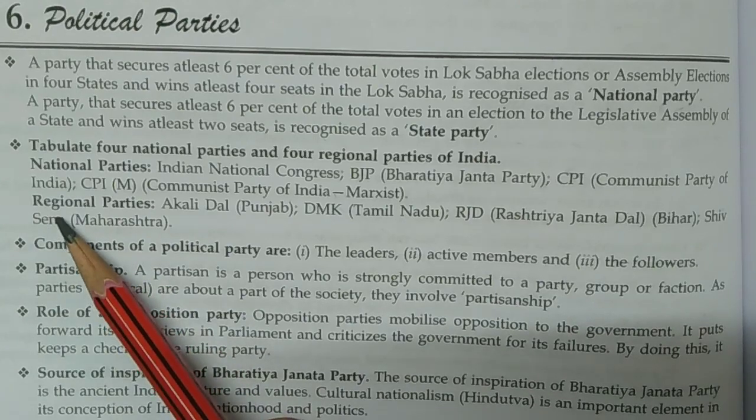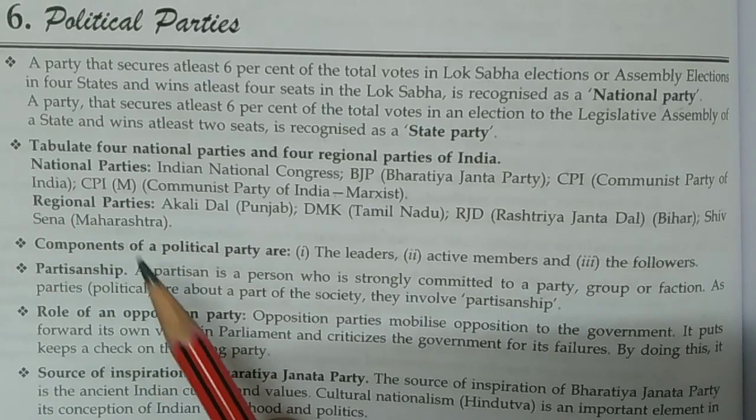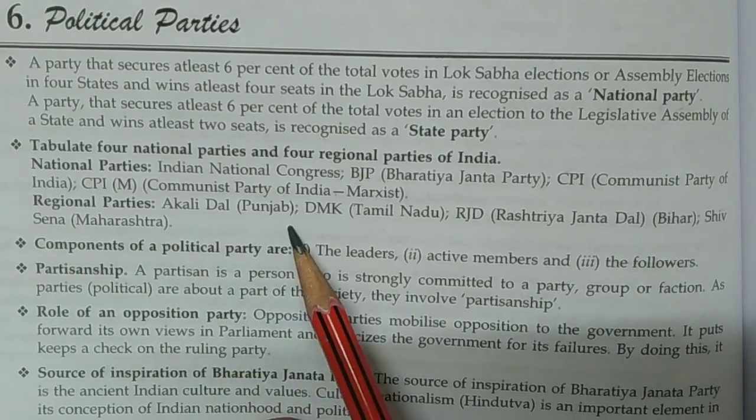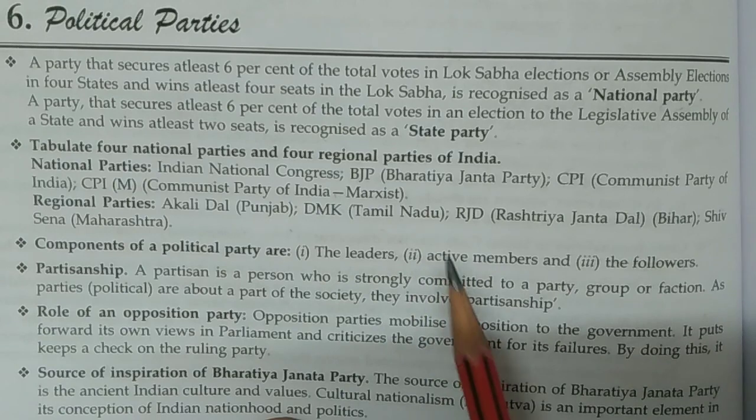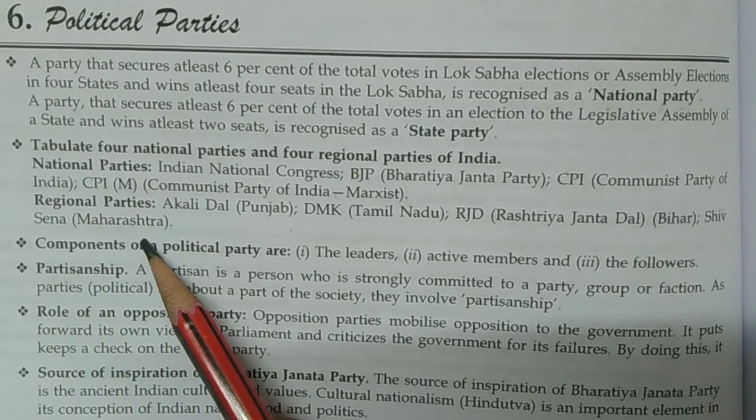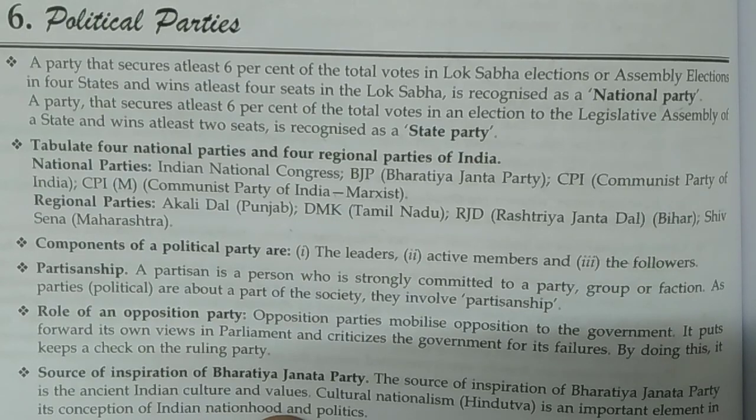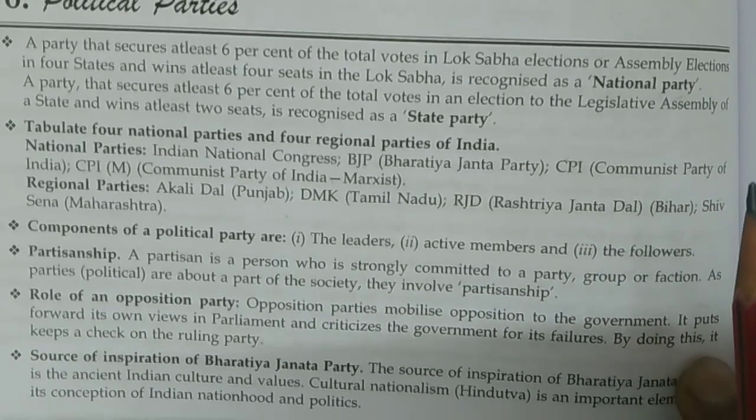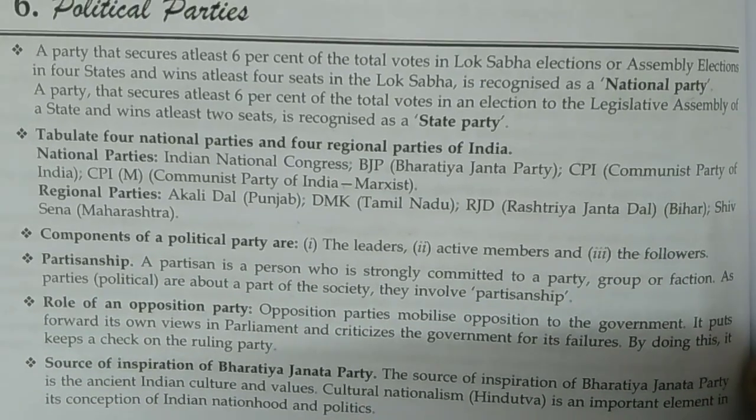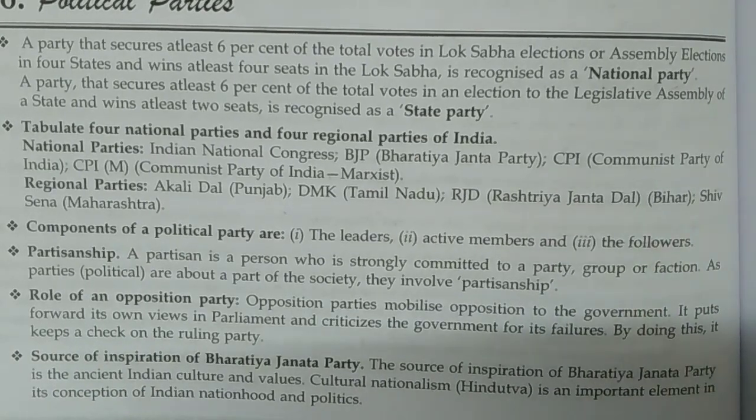Now regional parties. Akali Dal, it is in Punjab. DMK, it is in Tamil Nadu. RJD, Rashtriya Janata Dal, it is in Bihar. And Shiv Sena, it is in Maharashtra. So these are called regional parties, and the earlier ones are national parties. You need to be aware and confident with these party names. They are very important, and many MCQs are asked from there also.